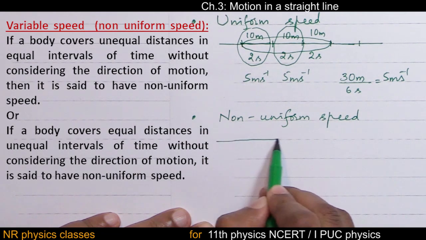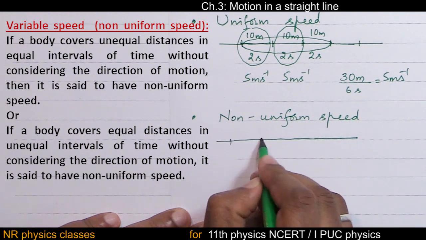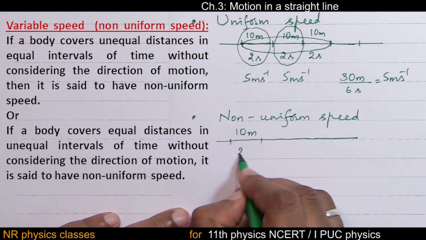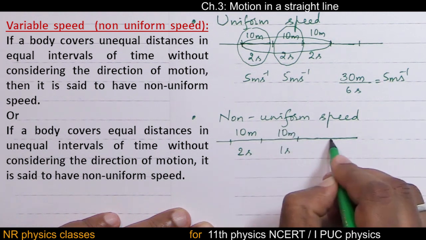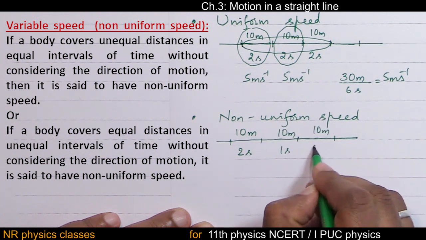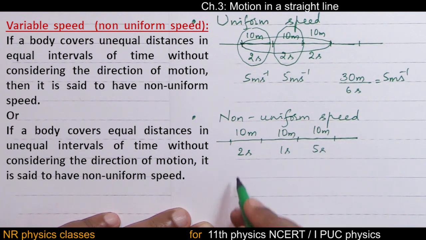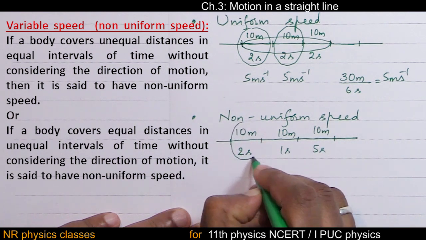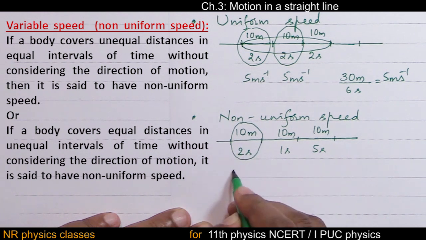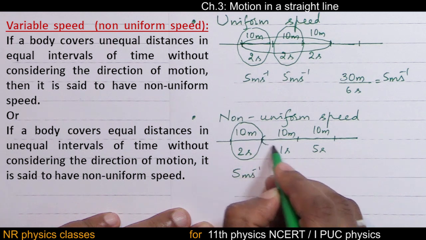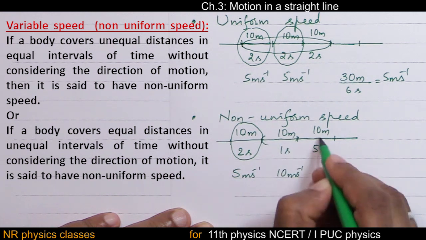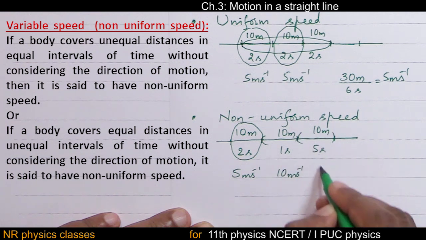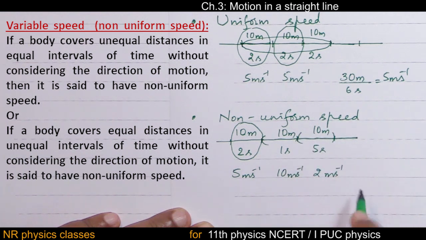Observe this example. 10 meter is covered in 2 seconds. Next 10 meter is covered in 1 second. Next 10 meter is covered in 5 seconds. Now what is the speed in this interval? It is 10 by 2, 5 meter per second. In the next interval, 10 by 1, 10 meter per second. Next interval, 10 by 5, 2 meter per second.